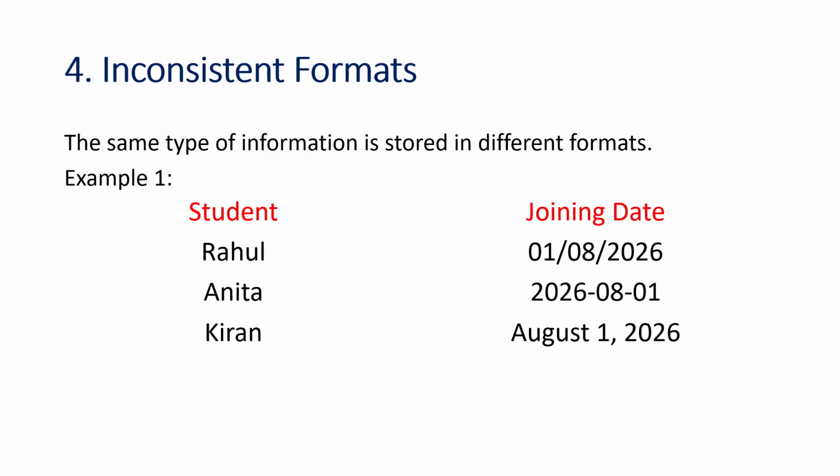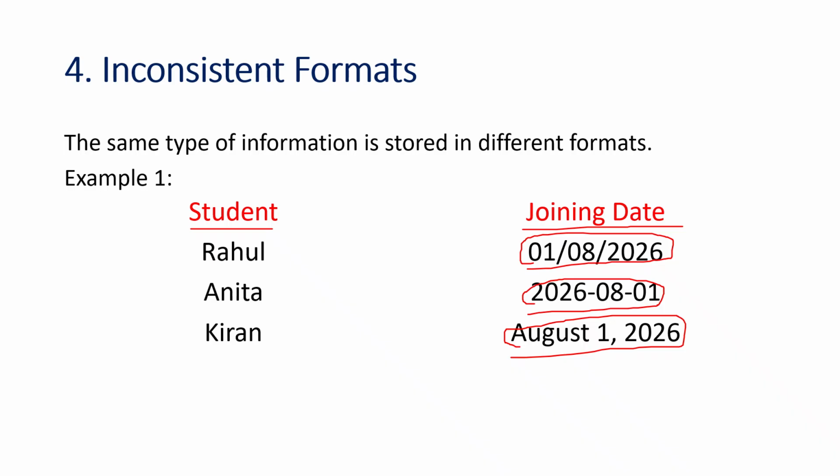The next one is inconsistent formats. Inconsistent format means the same type of information is stored in different formats. For example, if you observe the student joining date, this date format is different and this date format is different. So this is another date format. It has different types of date formats. So we need to standardize the date format before giving this data set to machine learning.